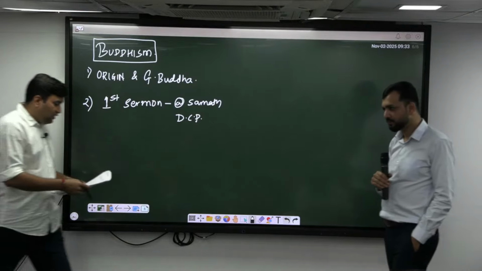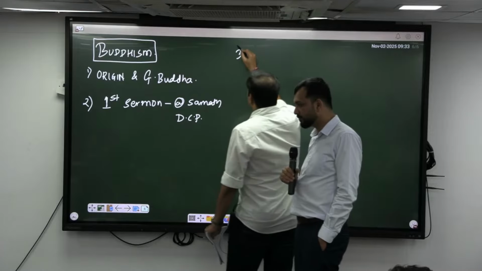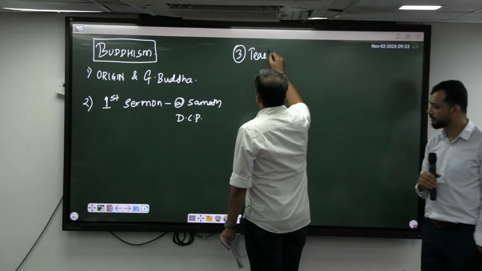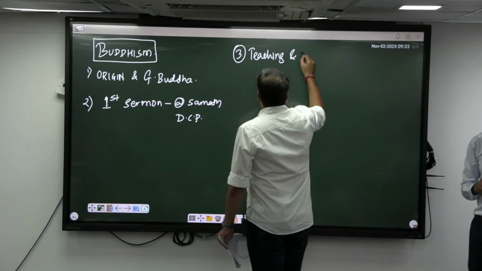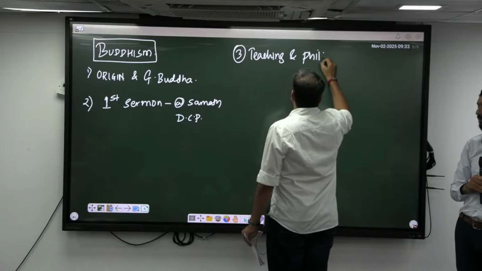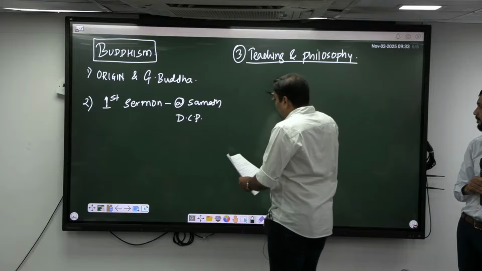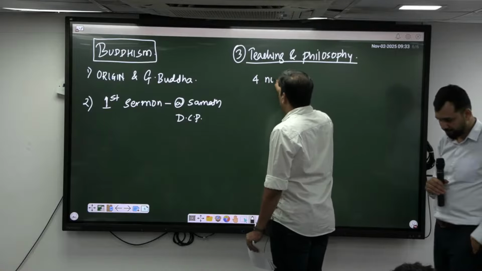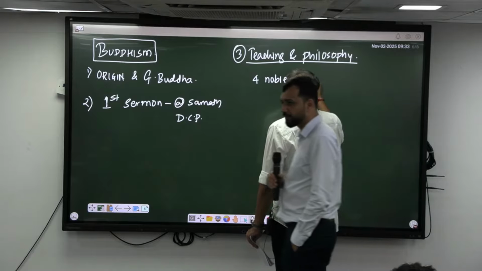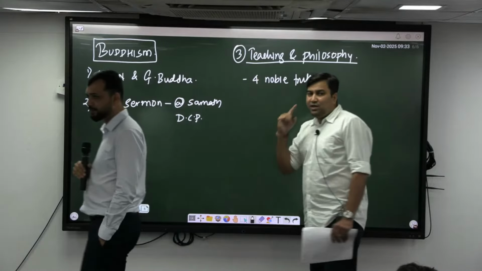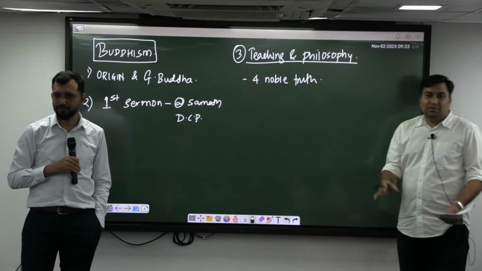Now the most important thing here is the teaching and the philosophy of Lord Buddha. Lord Buddha has spoken about 4 noble truths. Am I right or wrong? What are these 4 noble truths? Suffering. याद रखना, एक ही word. Suffering is a. What is the first truth?